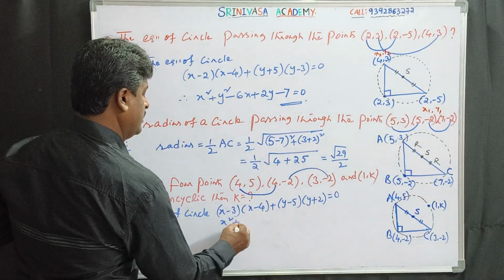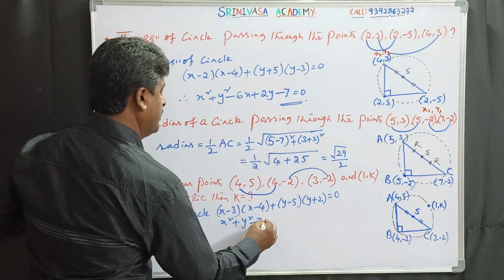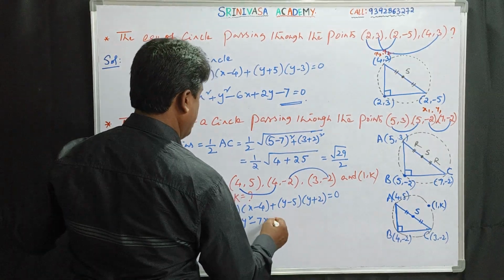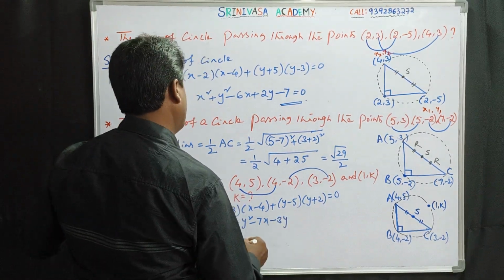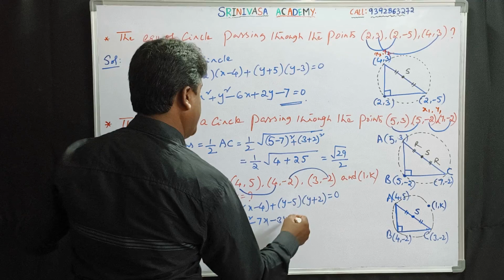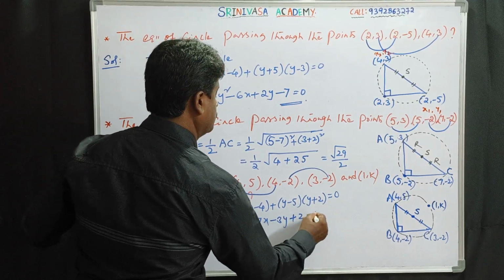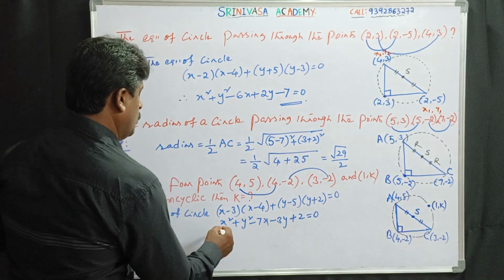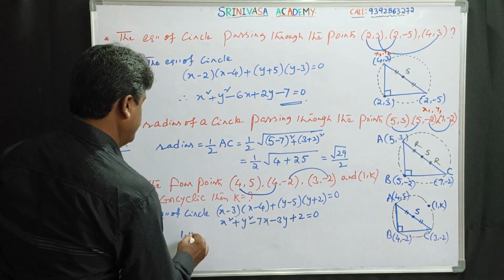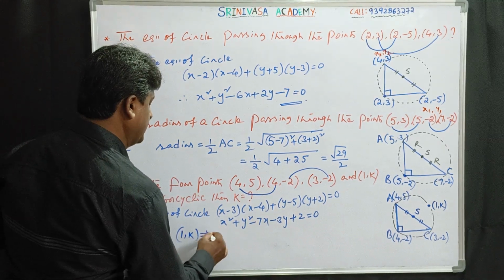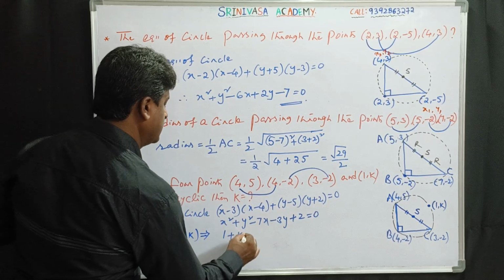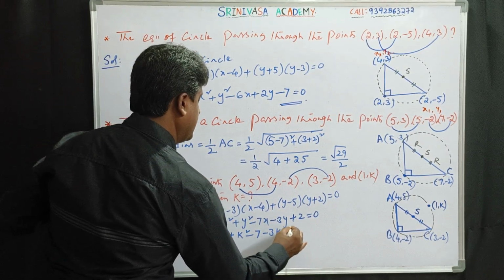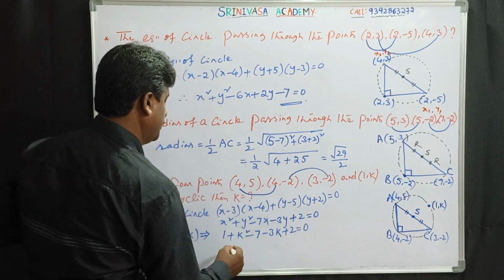x² + y² - 7x - 3y + 12 - 10 + 2 = 0. But (1, k) lies on this circle. Substituting the point (1, k) in this circle, we get 1 + k² - 7 - 3k + 2 = 0.